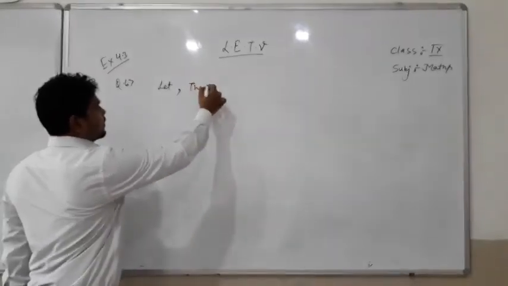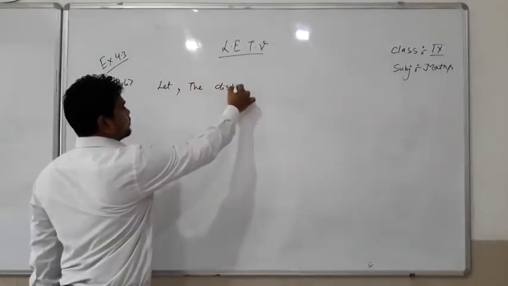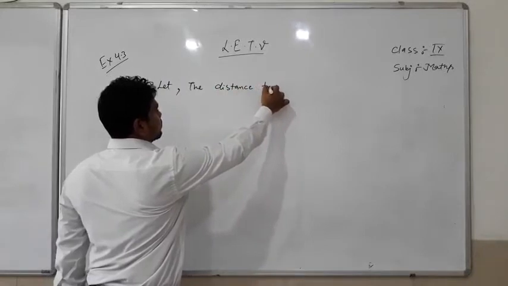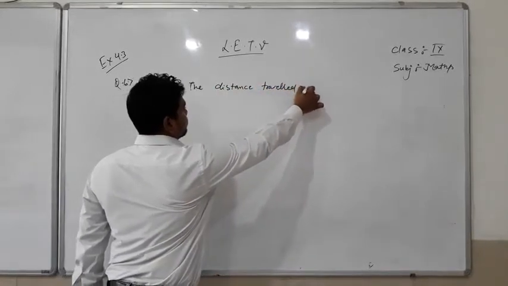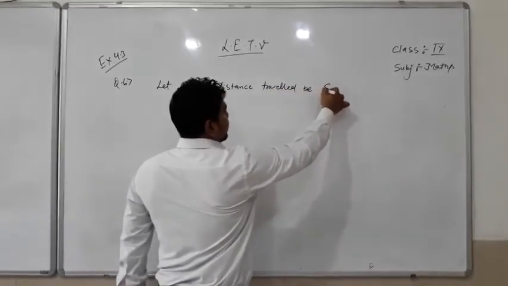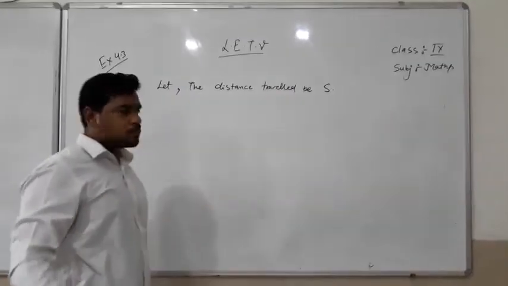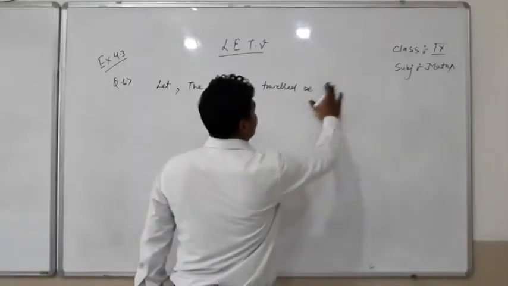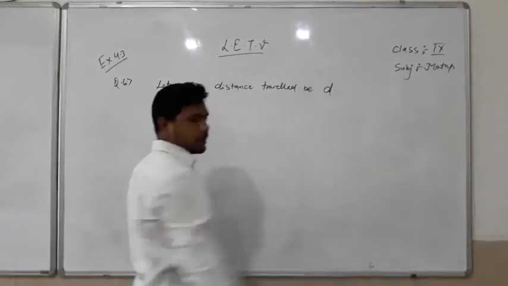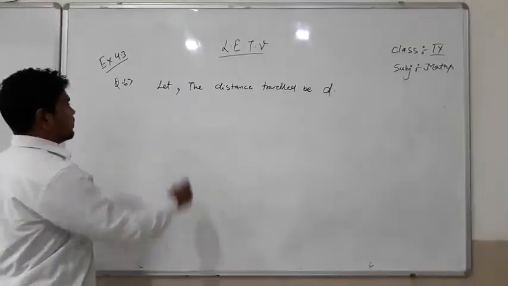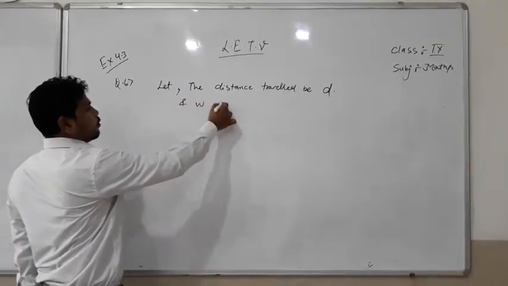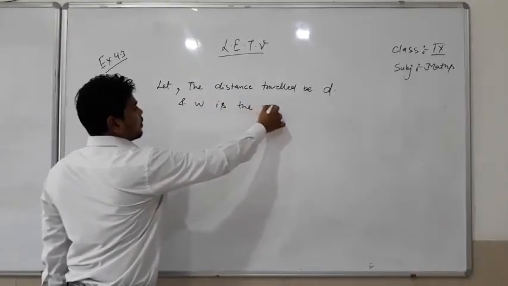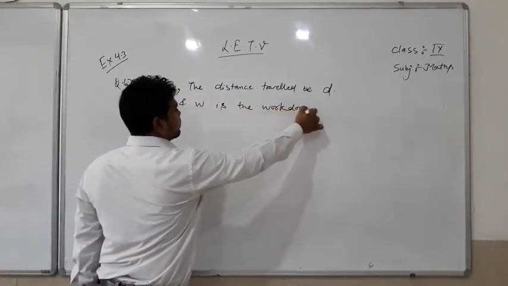Let the distance travelled be D, and W is the work done.